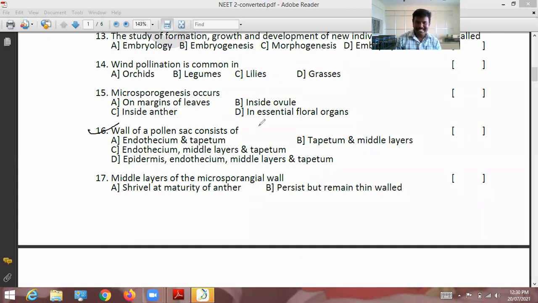Next: the wall of the pollen sac consists of... See, what does the pollen sac mean? I already said the page number. By seeing that pollen sac diagram, try to say the answer. This is the pollen sac. Here four walls will be there, four walls like this.